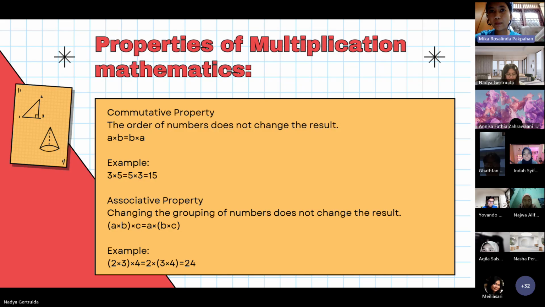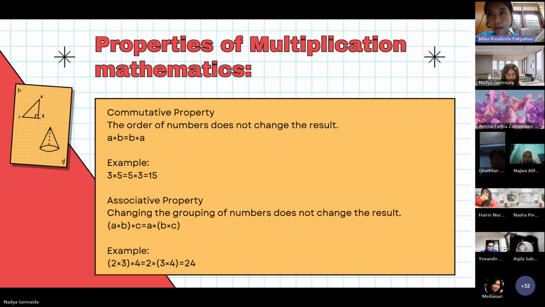Okay, properties of multiplication in mathematics. Multiplication has several important properties in mathematics. Number 1, commutative property. The order of numbers does not change the result. a multiplied by b, the product, equals b multiplied by a. Example, 3 multiplied by 5, the product, equals 5 multiplied by 3, the product 15.